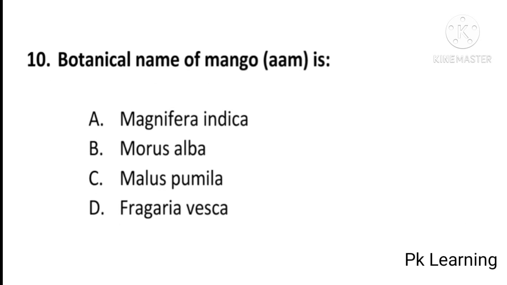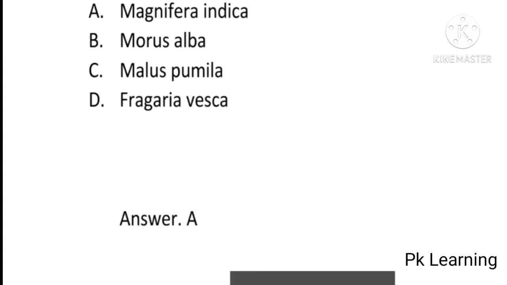botanical name of mango or aam is Mangifera indica, Morus alba, Malus pumila or Fragaria vesca. And answer is A, Mangifera indica. Botanical name of mango is Mangifera indica. A is the correct option. And next question is